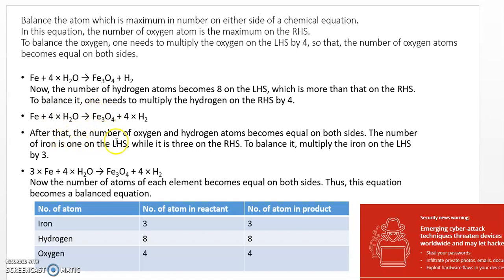Now after that the number of oxygen and hydrogen atoms becomes equal on both sides. The number of iron is 1 on the left hand side whereas it is 3 on the right hand side. So to balance it, multiply the iron on the left hand side by 3. So you get 3Fe plus 4H2O yields Fe3O4 plus 4H2. So like this, see now in the box in the table, it is balanced. So like this you have to balance the chemical equation.